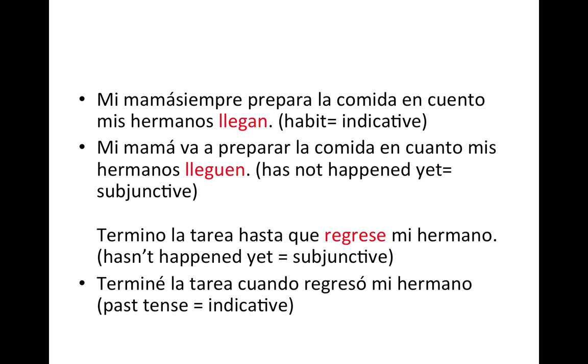Okay? Termino la tarea hasta que regrese mi hermano. Same sentence, in the past, you use the indicative because the actions have happened. Terminé la tarea cuando regresó mi hermano. I finished it when he returned. So it's all come and gone. It's in the past tense.